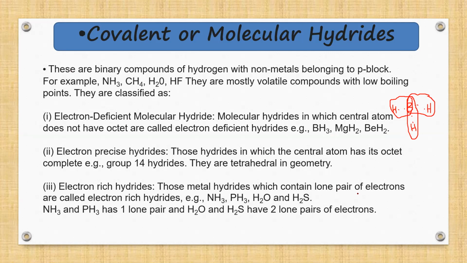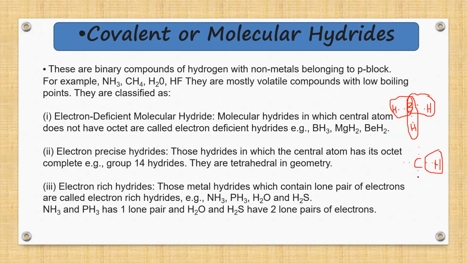Then electron precise hydrides. That means the central atom has exactly the octet, that is 8 electrons. Group 14 elements: can anybody please let me know which element comes under group 14? Yes, very good, it's carbon. Carbon comes under group 14 and has 4 electrons in its outermost shell. Similarly, hydrogen shares electrons with it, one from each hydrogen atom, and it forms the methane molecule.